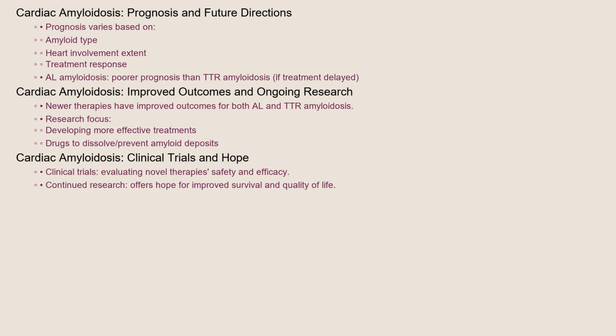The prognosis for cardiac amyloidosis varies depending on the type of amyloid, the extent of heart involvement, and the response to treatment. AL amyloidosis tends to have a poorer prognosis than TTR amyloidosis, especially if treatment is delayed. However, newer therapies have significantly improved outcomes for both types of the disease.